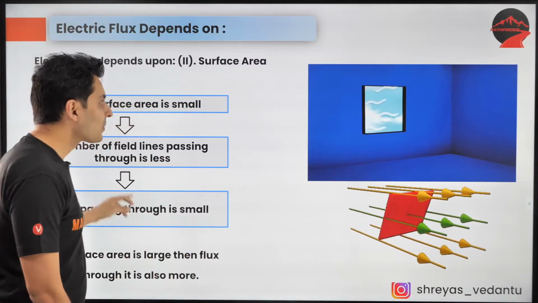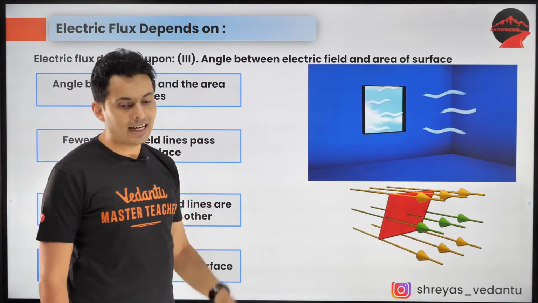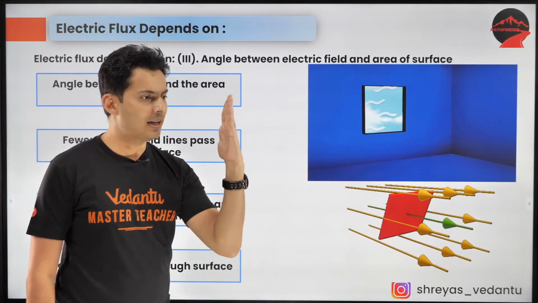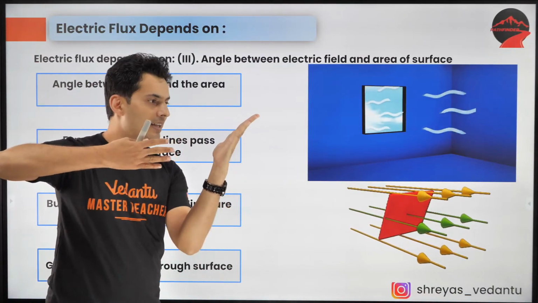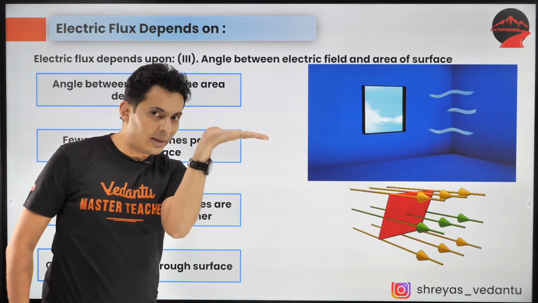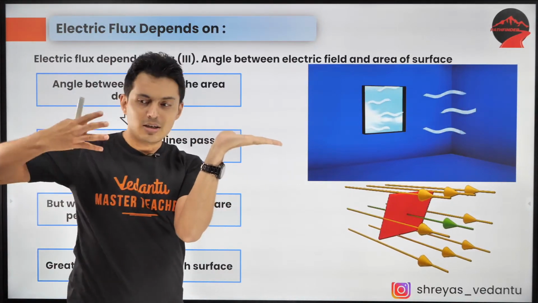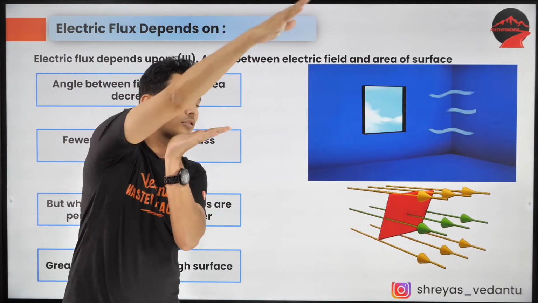Correct. So if you change the angle between the field and that area, so right now the field lines are passing like this. If you change the area like this, then some of the field lines might miss that area. If you make the area like this, the field lines will not even pierce it, they will just graze through it.